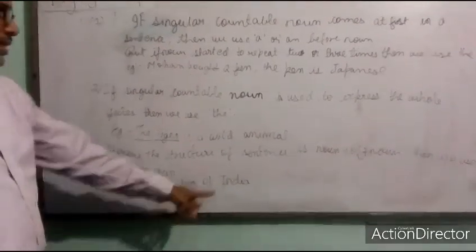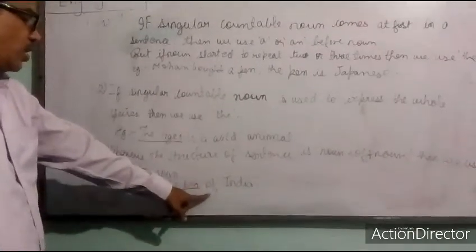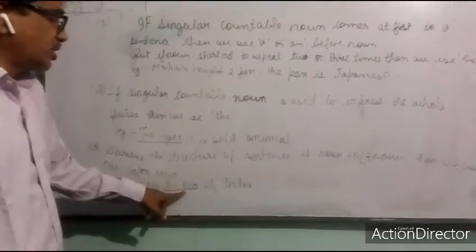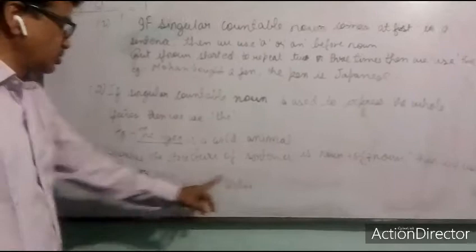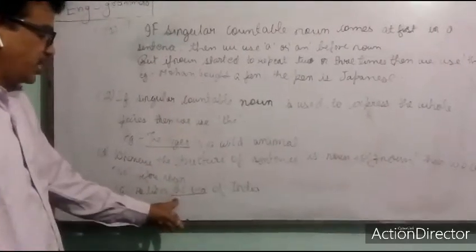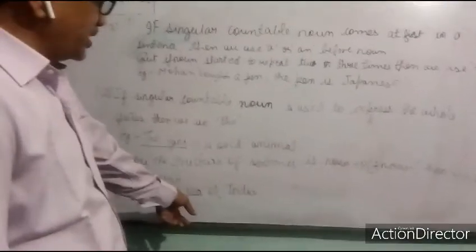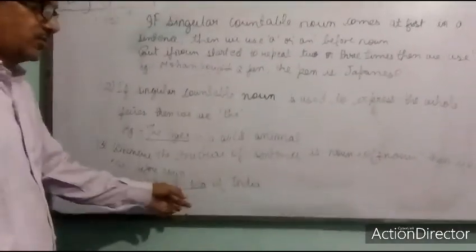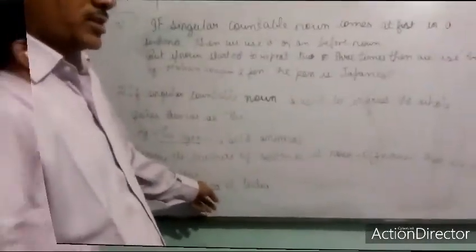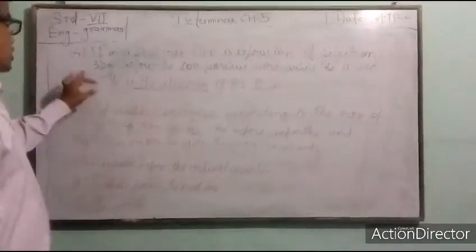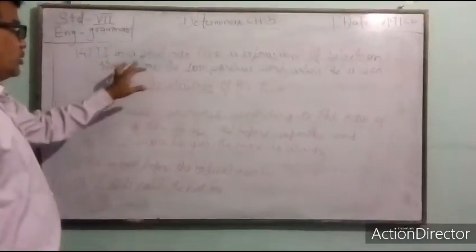Tea is a noun, India is a noun, and there is of. That is the structure of noun of noun. That's why we have used the here. So if you find this structure, then before the first noun we have to use the definite article.